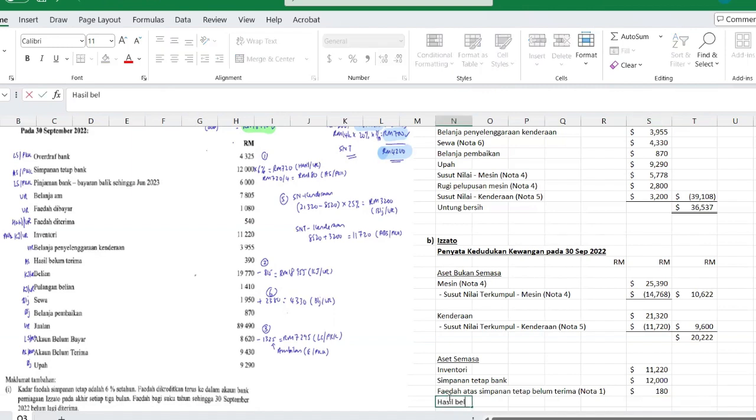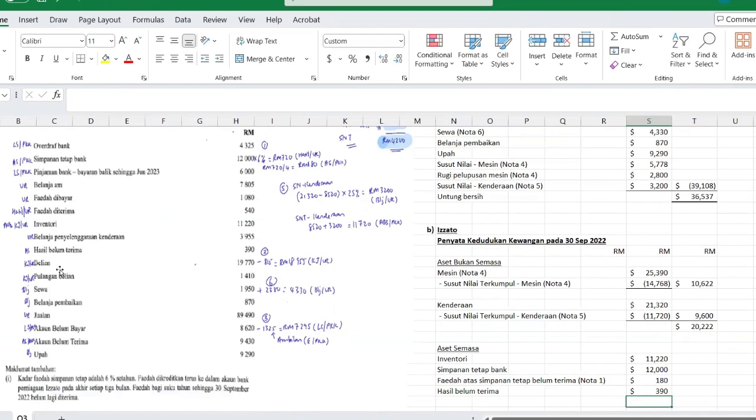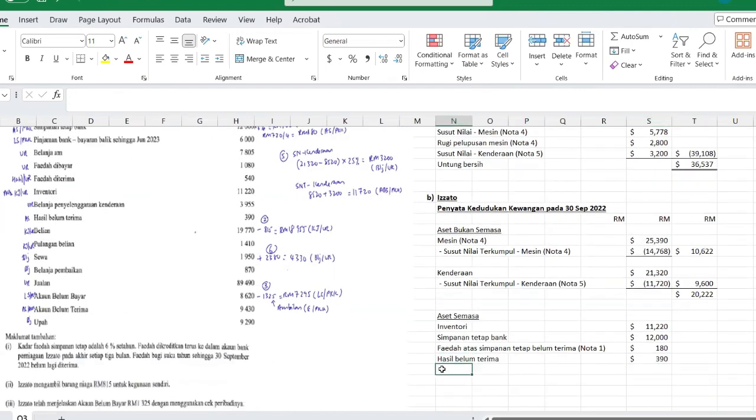Saya aset semasa. Any more? Account belum terima. Account belum terima is 9430. We use it as it is, no adjustment. Let's put a subtotal for asset semasa.